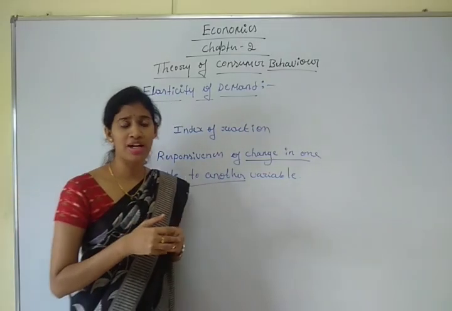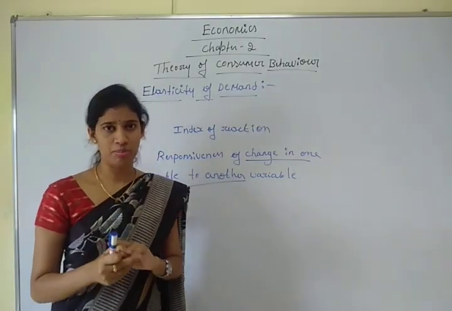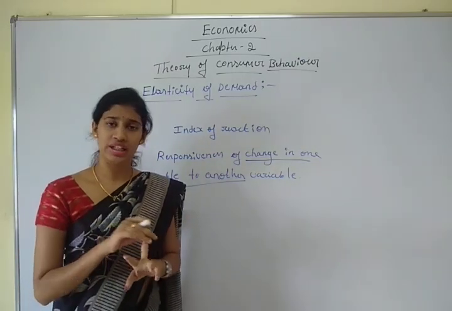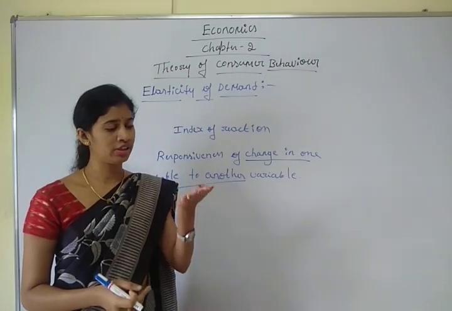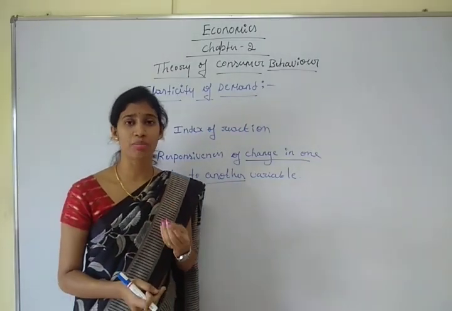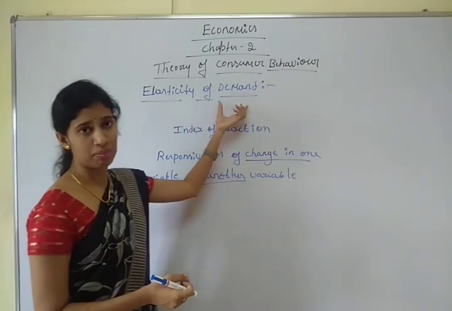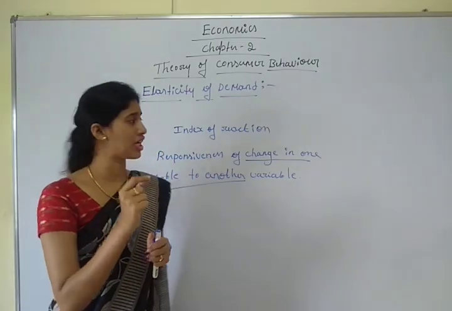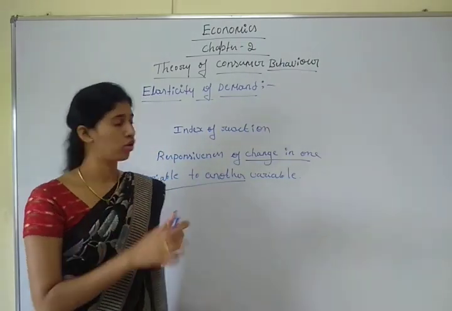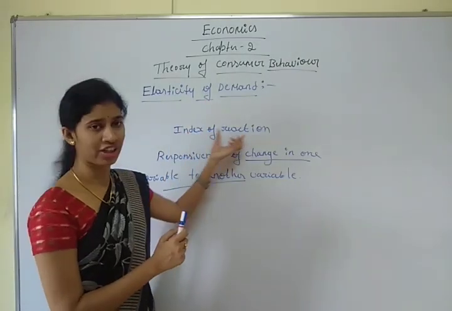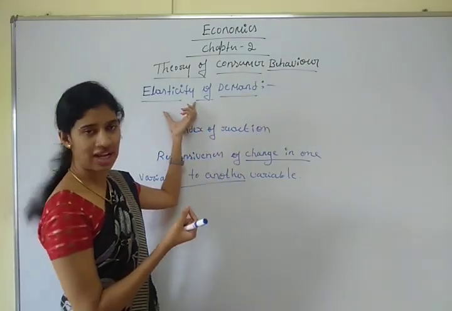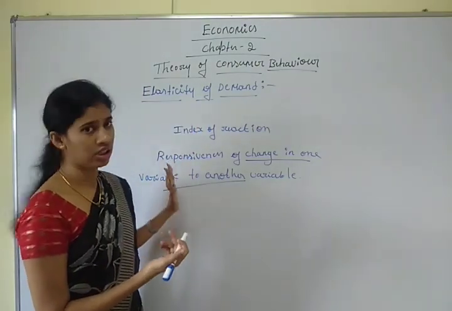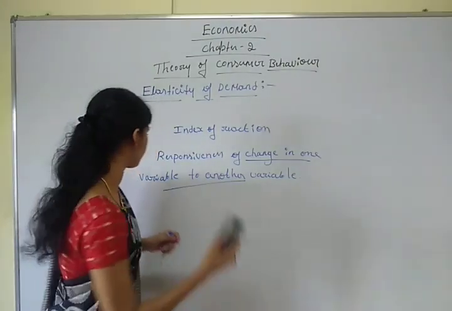What are the determinants of demand? There are 4 determinants of demand. First one, the price of a good, the price of other good, consumer income, taste and preferences. These are the 4 important determinants of demand. So in elasticity of demand, demand changes, and when one of the determinants changes the demand, it's called the elasticity of demand. Okay, so elasticity of demand is explained as an index of reaction, and we explain changes in elasticity. What does it generally define?